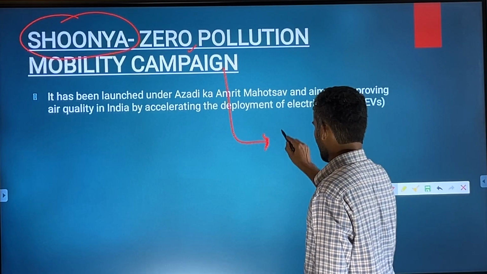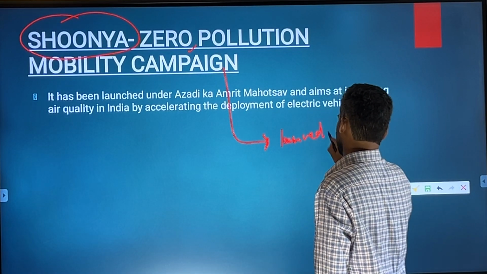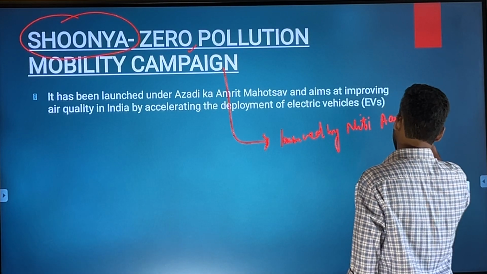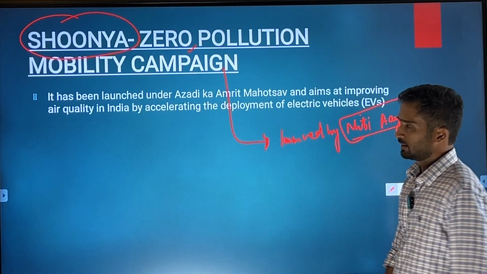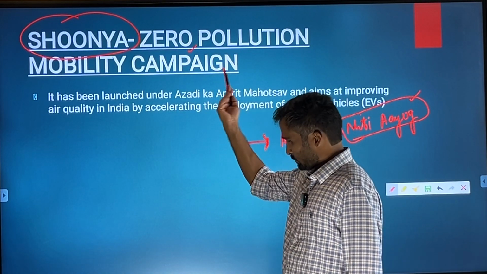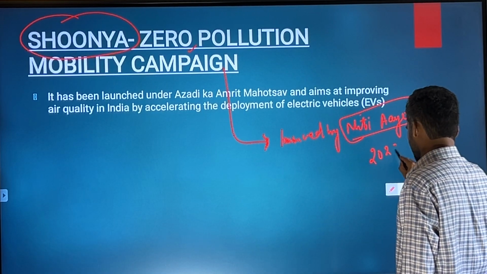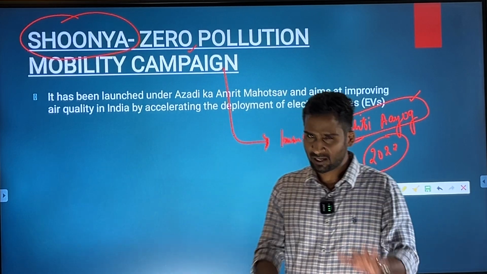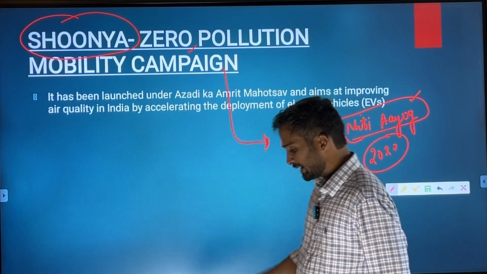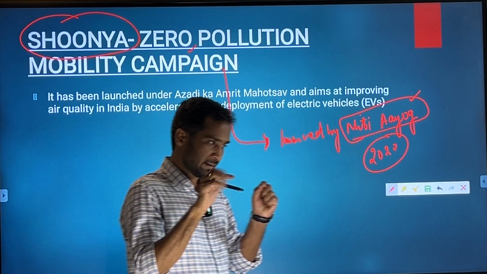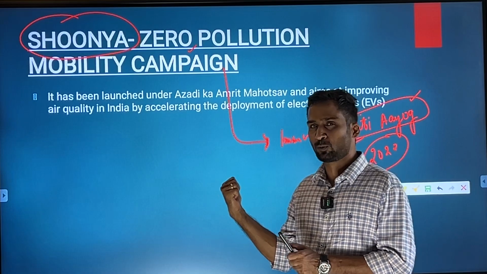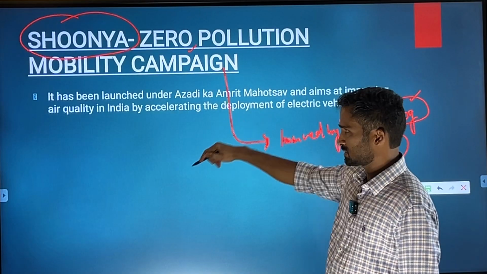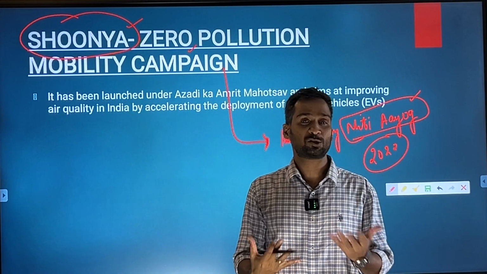It has been launched by Niti Aayog, the present think tank for the Government of India, way back in 2020 with the objective of promoting the use of electric vehicles, especially for the delivery of items, so that the emission from the transport sector could be minimized or brought to the level of 0. That was the objective, and that is why it has been named Shoonya.